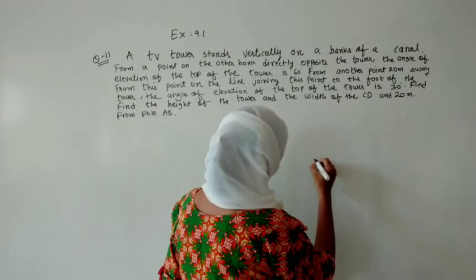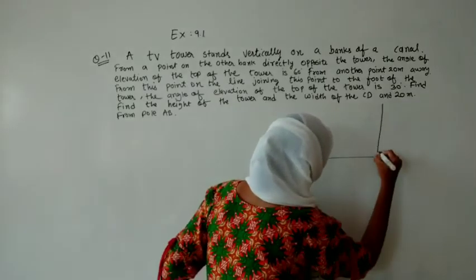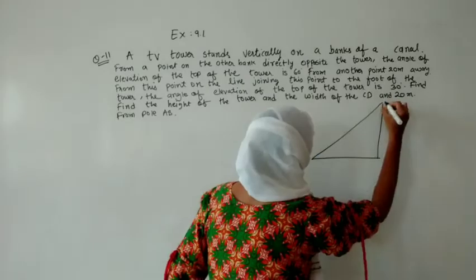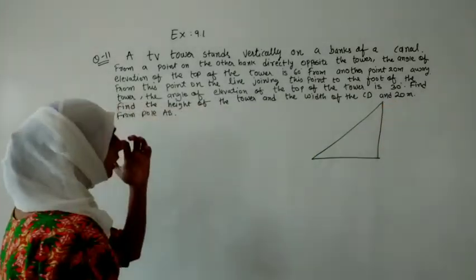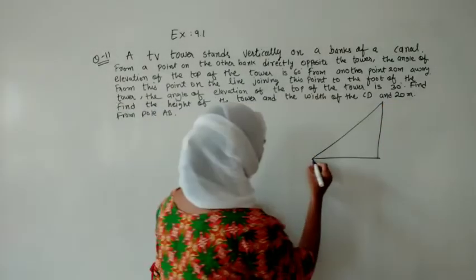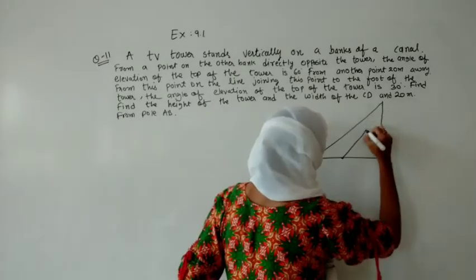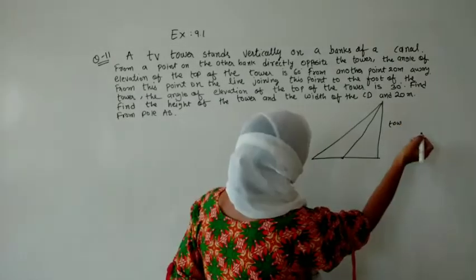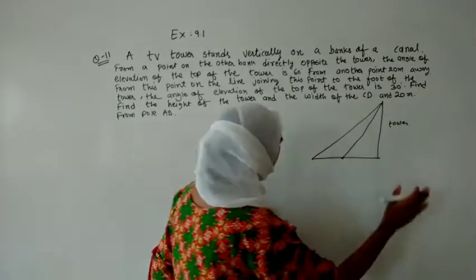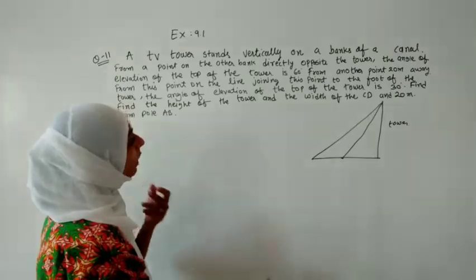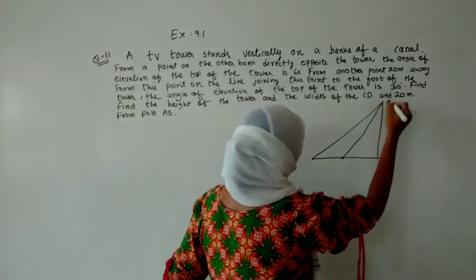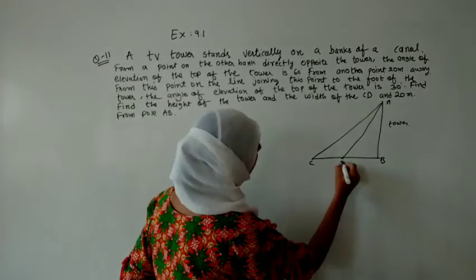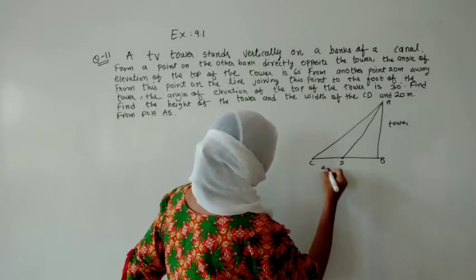Suppose some canal is there and one tower is standing over here, and you are watching that tower from one point, okay, so one angle is forming, and after covering some distance again you will watch the top of the tower. यानी tower के top को अगर हम देख रहे हैं, then the angle will change. And what they gave, if the height of this pole is AB and CD, so let us write CD over here, and they gave it as 20 meter.